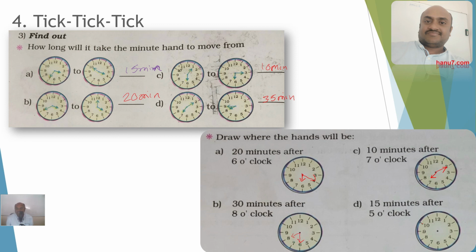And in this case 5 o'clock and 15 minutes, this is 5 o'clock, and then it is going to 15 minutes. Like this you have to check, calculate, or note down the timings.